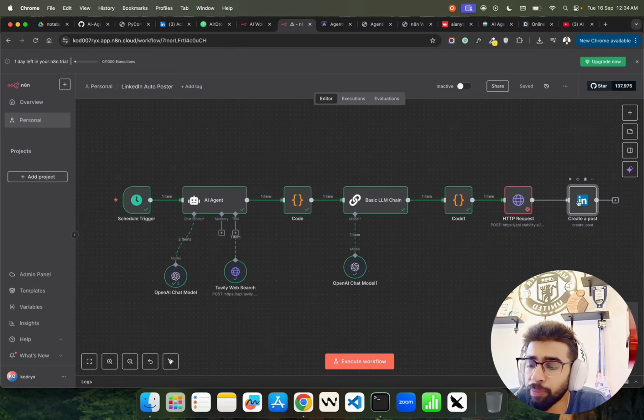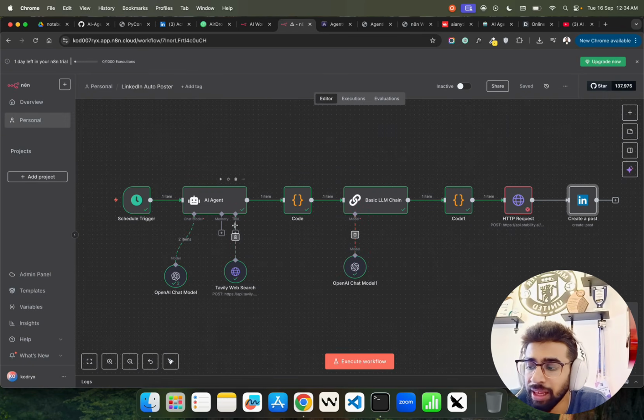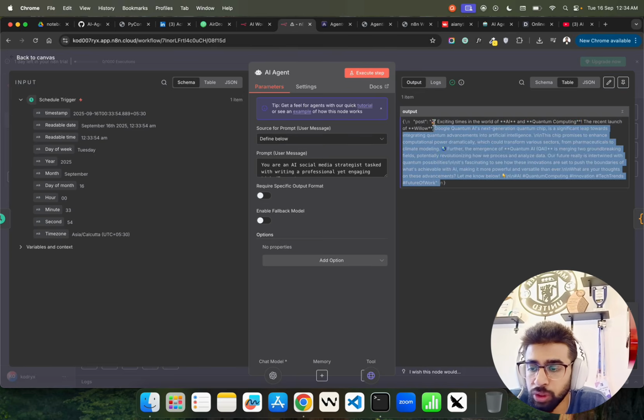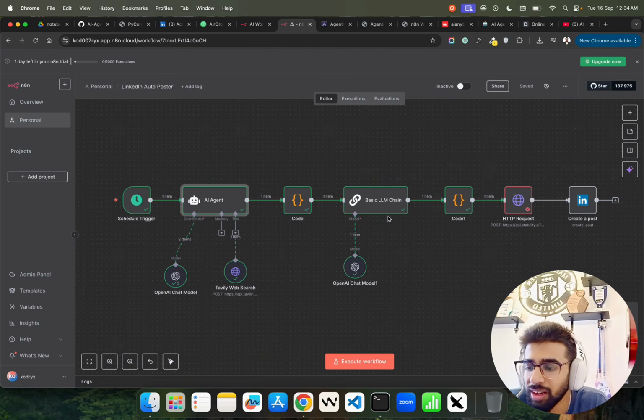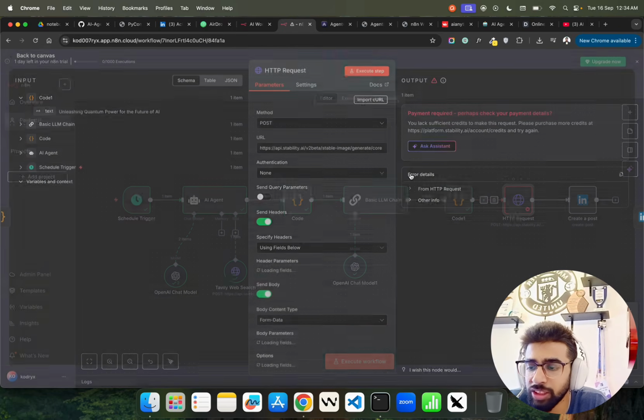It's basically going to post on your LinkedIn page. So I have a LinkedIn page, AI Anytime, and I have asked this agent to post on AI and quantum computing. So you can see this is the post that it generated, by the way. Looks good actually, right? And then it has an LLM chain that creates a headline for that image, and then the image is passed here.